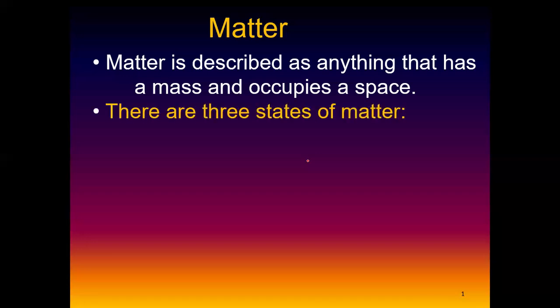Now we say there are three states of matter, which I know we all know: liquid, solid, and gas. But if I have to be honest with you, there are actually four states of matter. It's just that right now you're only going to learn three. Even at higher levels, they will always say there are only three. The fourth one is called plasma. Plasma is like a jelly-like structure.